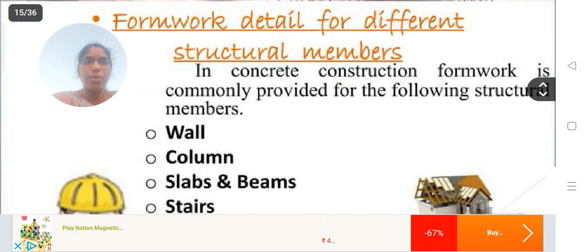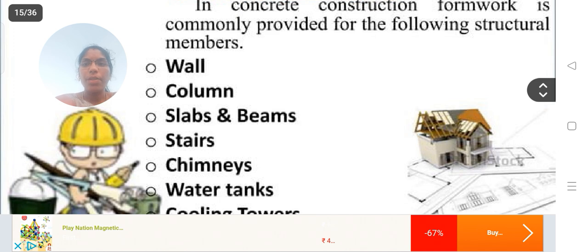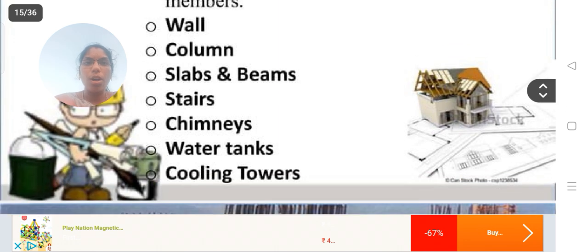Formwork details for different members. Here only a few examples are given for formwork elements: walls, columns, slabs, beams, staircases, chimneys, water tanks, cooling towers. Remaining elements also need formwork, but here we give only a few examples.